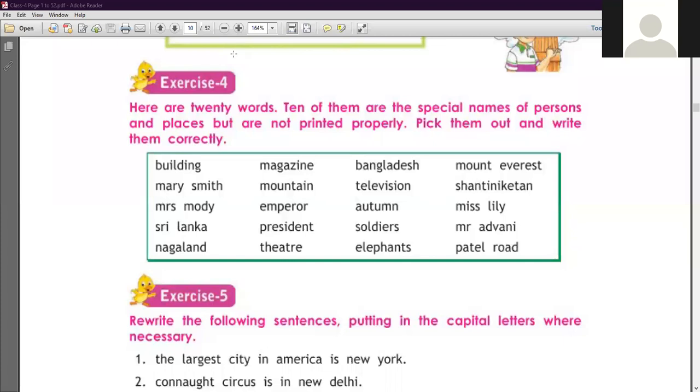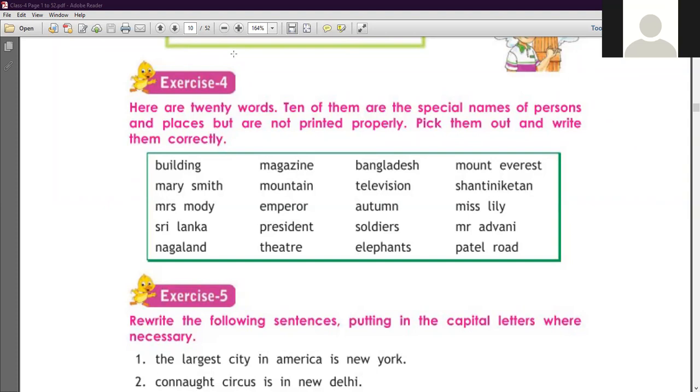So, student, a proper noun is a special name of a particular person or place. For instance, Ashok is a proper noun for all. It is the name of a particular boy. So I am giving you an example: Ashok is reading. So Ashok is a proper noun. I am talking not about a boy, I am talking about Ashok. So Ashok is a proper noun.